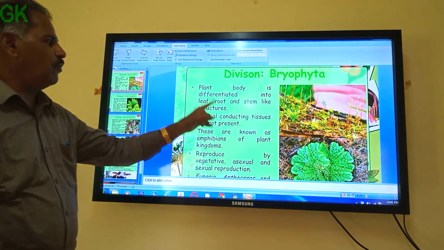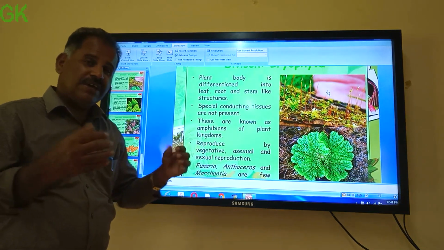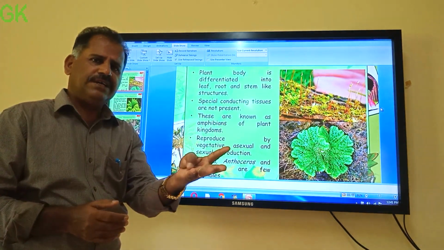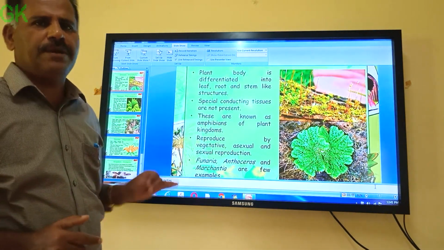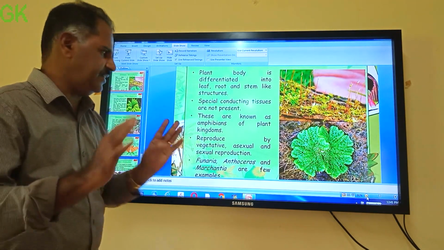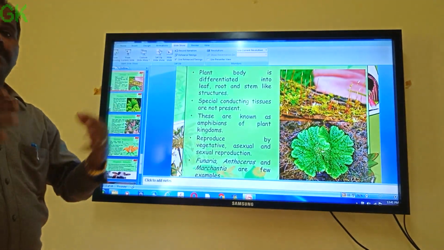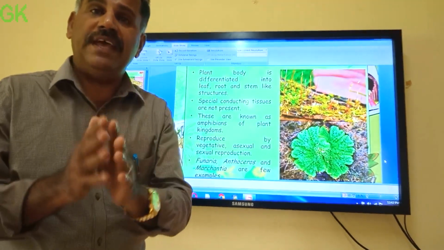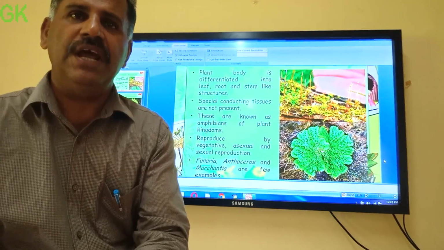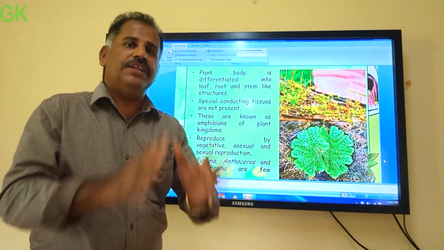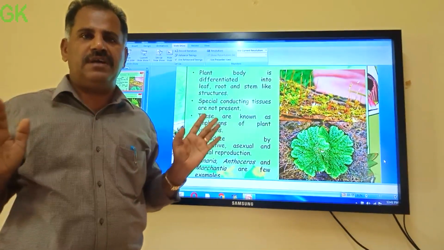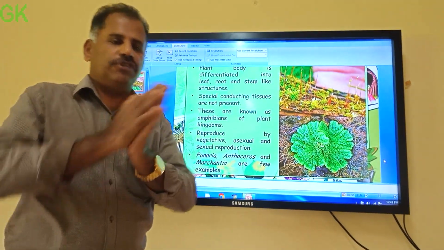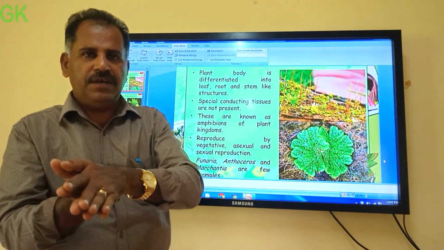Okay, so in Bryophytes the plant body is differentiated, there is slight differentiation. Not like root, stem, leaf exactly. A root like, a stem like, and leaf like organs are there in Bryophyte. Like organs, not exact. And one of the major features of Bryophyte is that they at least want water, even though they are living terrestrially, means on the land, they require water at some stage of the life cycle. Especially during reproduction, water is compulsory. So they can live both in water and land.